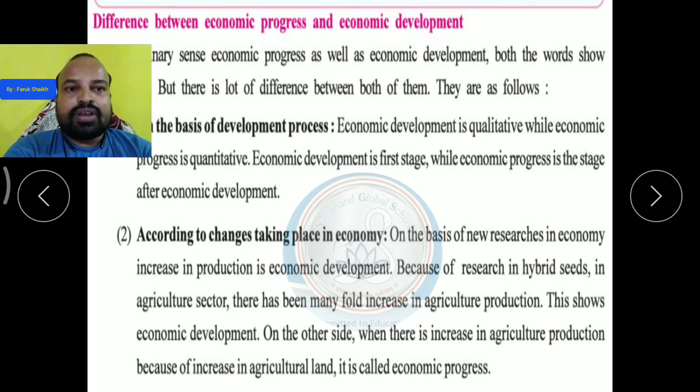What he did first, okay, it was development, and after he buys another land, that is called progress.